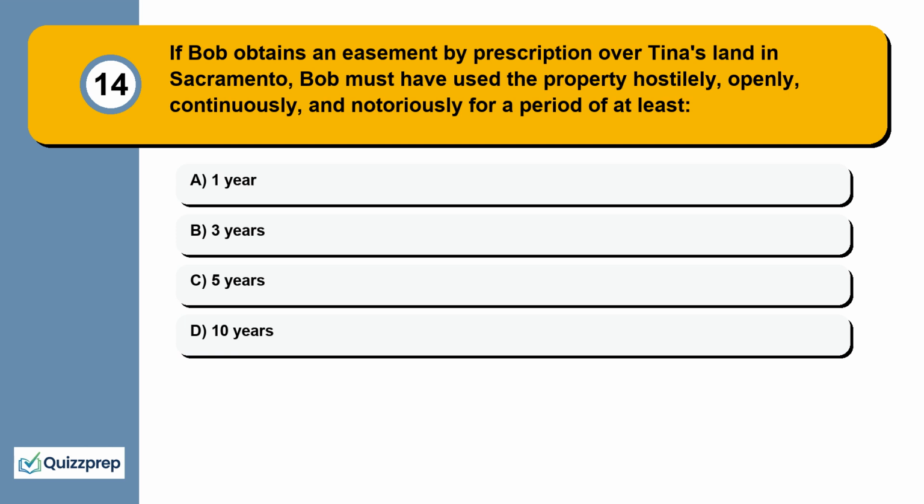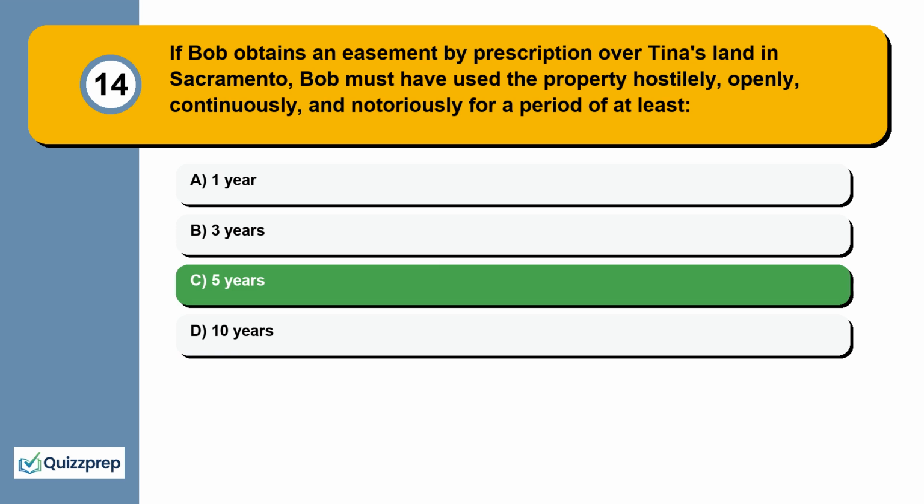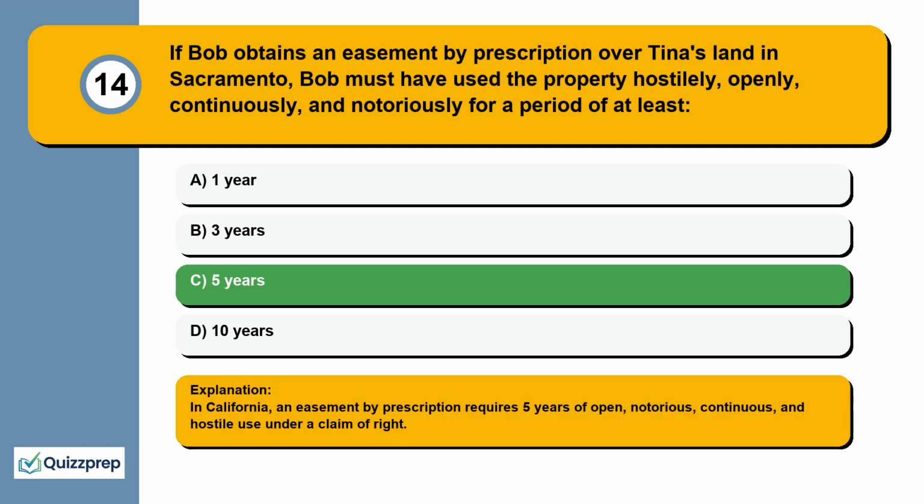Question 14. If Bob obtains an easement by prescription over Tina's land in Sacramento, Bob must have used the property hostilely, openly, continuously, and notoriously for a period of at least 1 year, 3 years, 5 years, 10 years. In California, an easement by prescription requires 5 years of open, notorious, continuous, and hostile use under a claim of right.